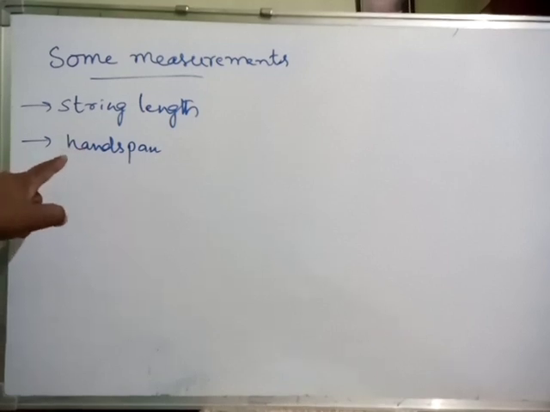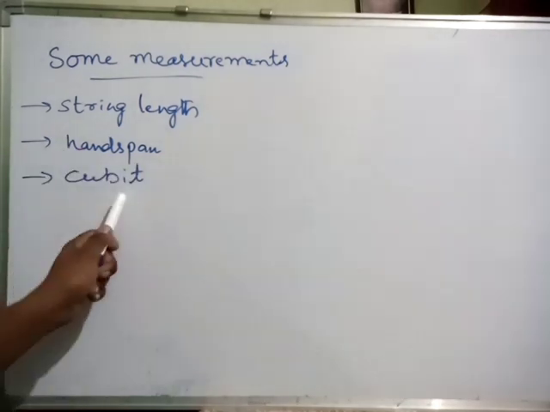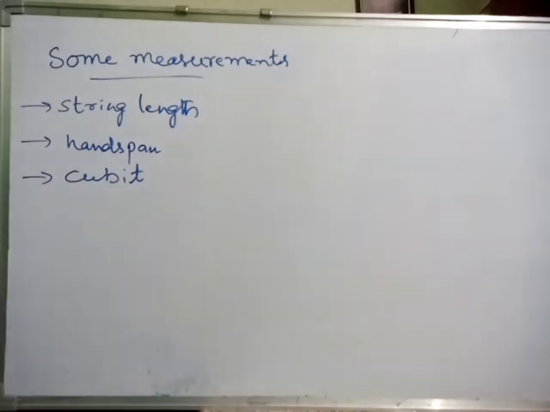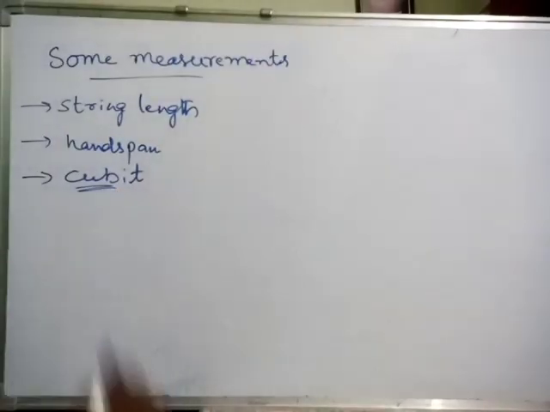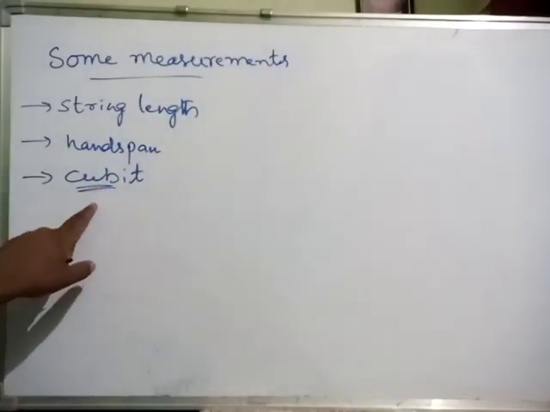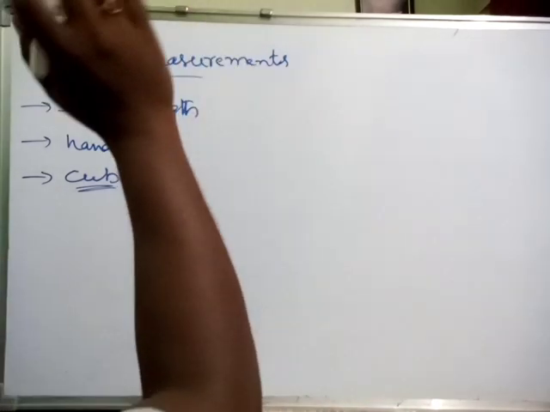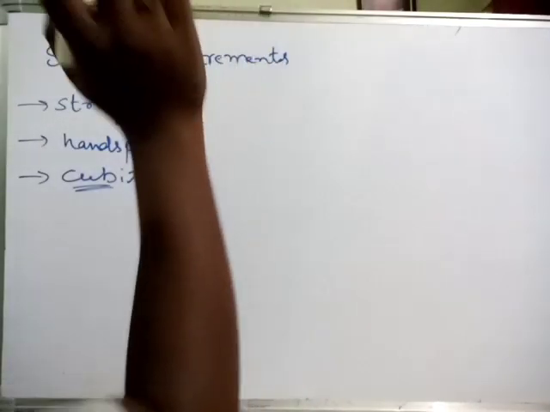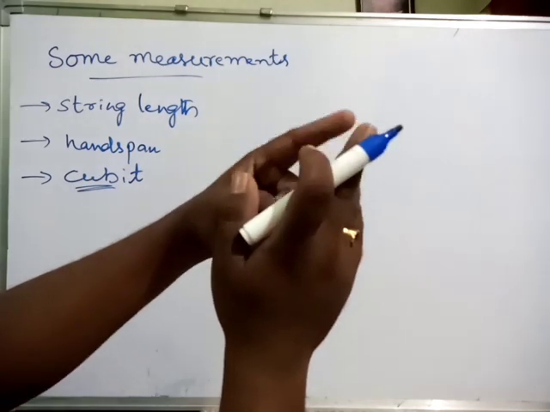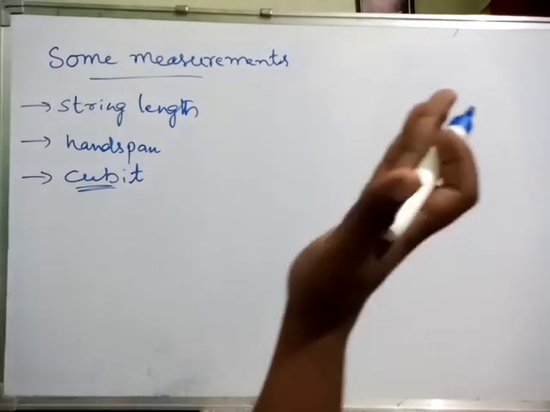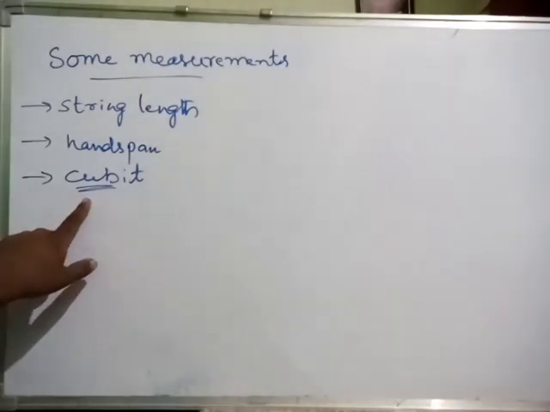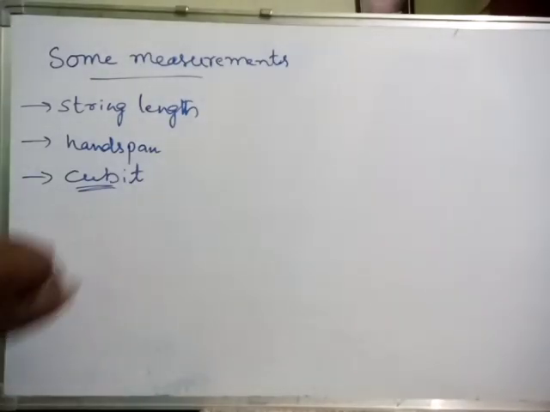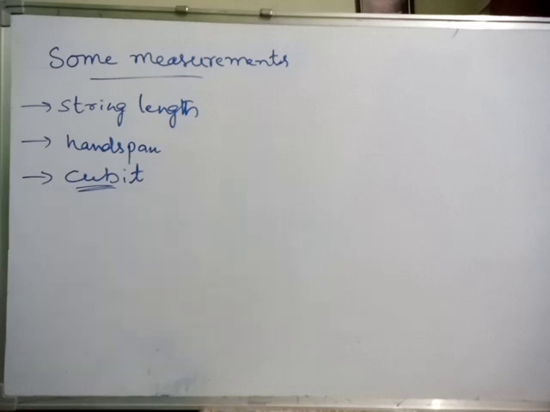One more method of measurement is the cubit. Cubit is also an old technique. Sometimes nowadays also we are using the cubit. Flower merchants nowadays use this one. What is a cubit? It is the distance from the elbow to the tip of the middle finger. This is one cubit. In very rare cases, flower merchants use this measurement.